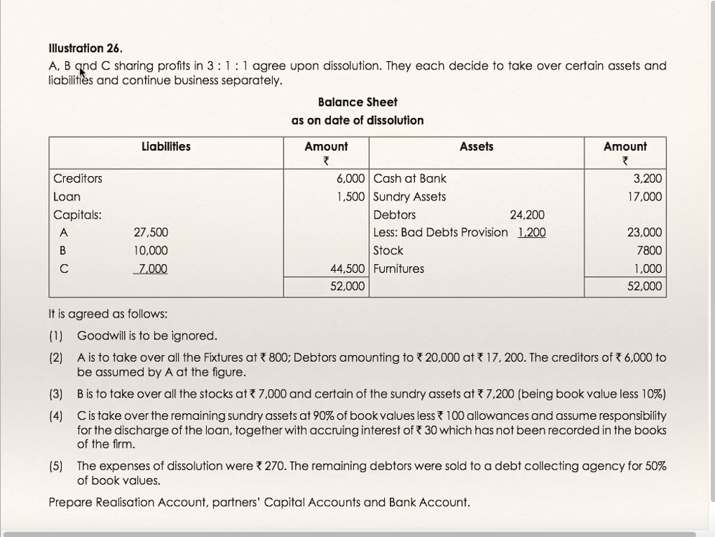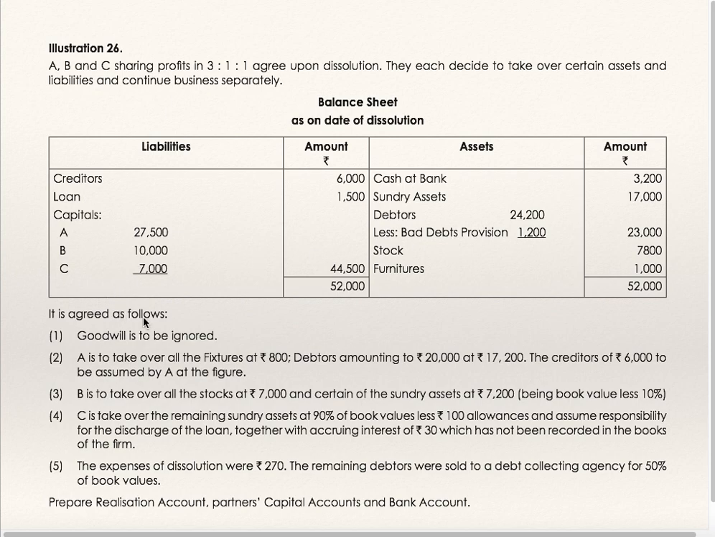Illustration 26. A, B and C sharing profits in 3:1:1 agree upon dissolution. They each decide to take over certain assets and liabilities and continue business separately. Balance sheet as on date of dissolution is given. Creditors, loan and capital accounts on the liability side. Cash at bank, sundry assets, debtors less bad debt provision, stock and furniture on the asset side.